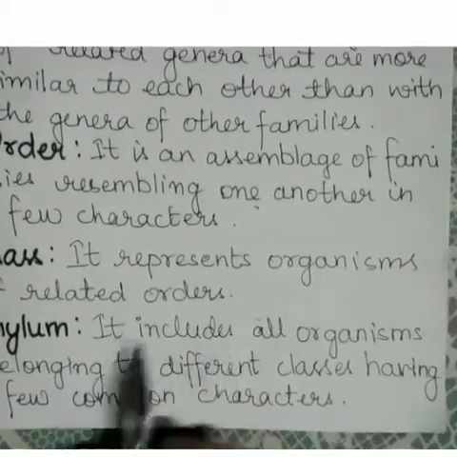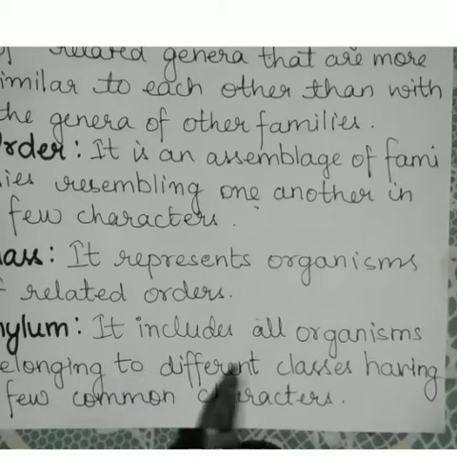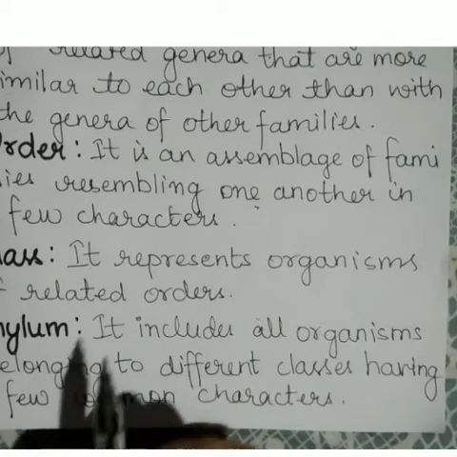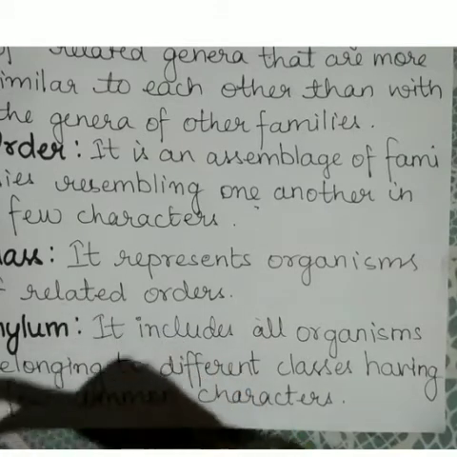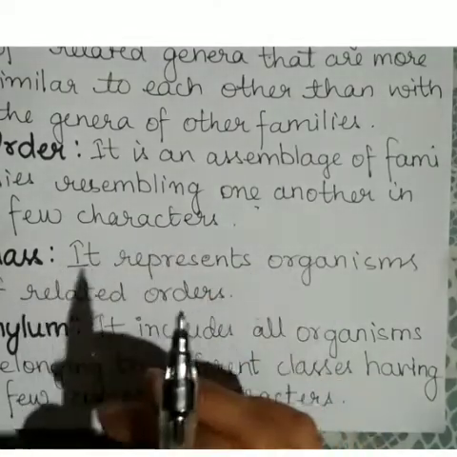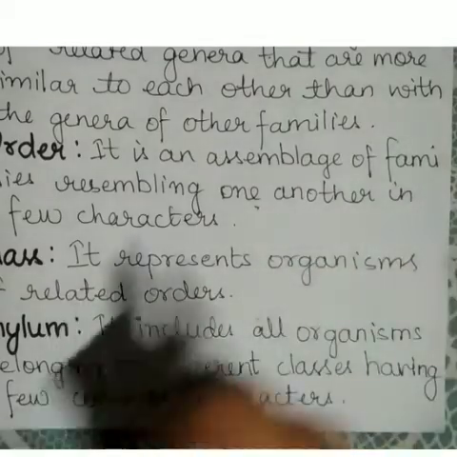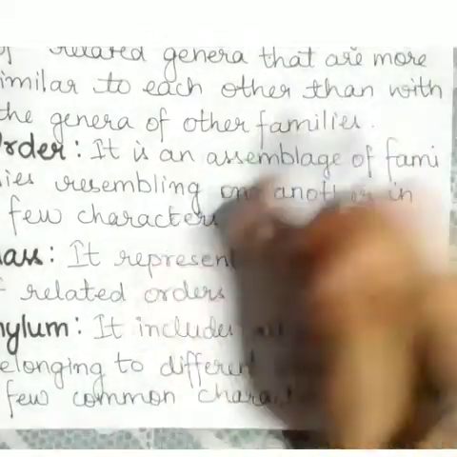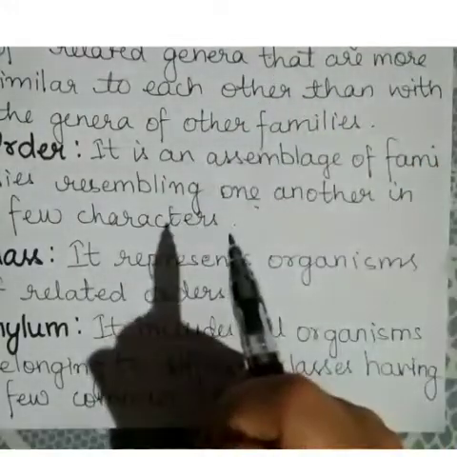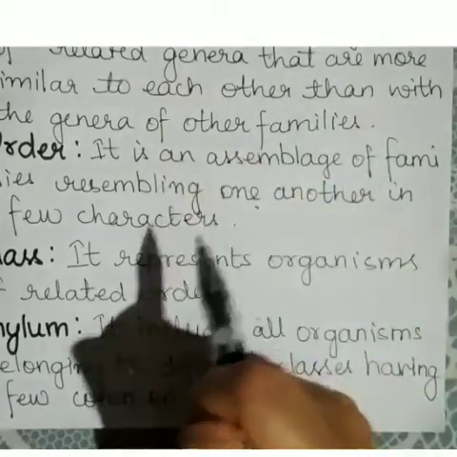Then comes phylum. Phylum includes all organisms belonging to different classes having a few common characters. For example, all animals which have a notochord present in the embryo belong to the phylum Chordata. So you can see that as we go upward, from species to kingdom, the similarity in characteristics decreases.